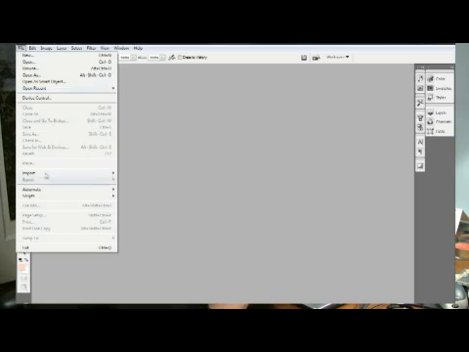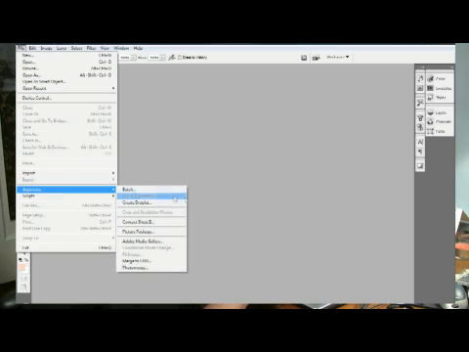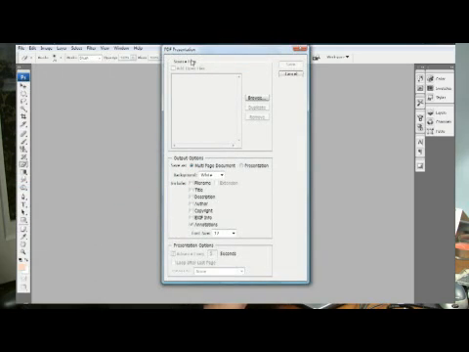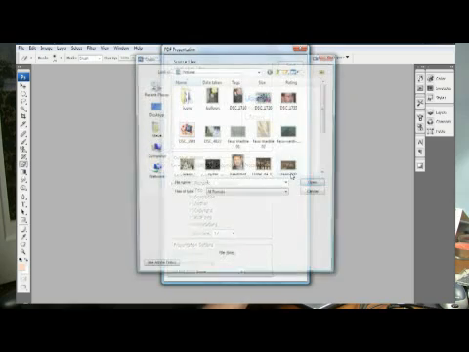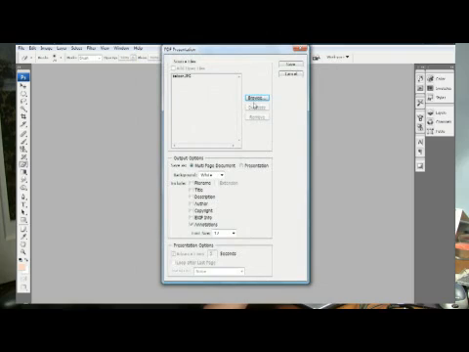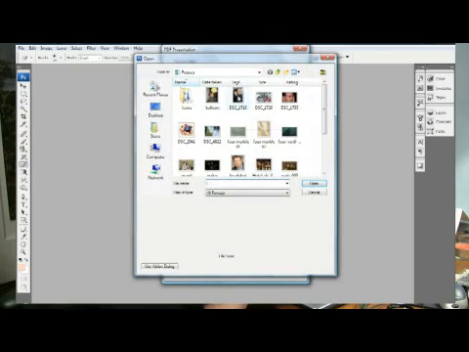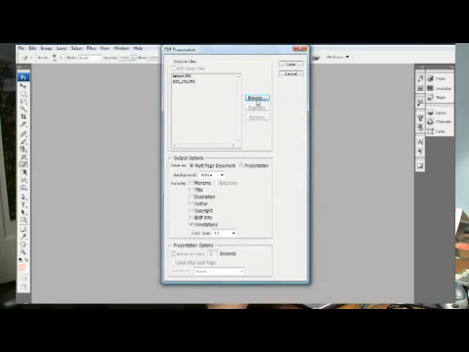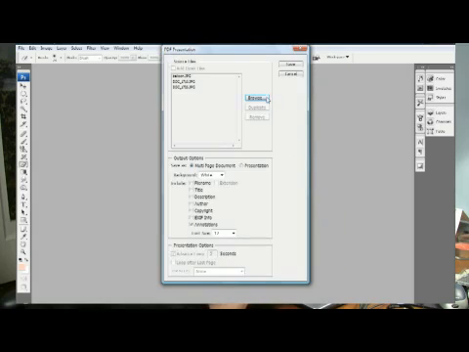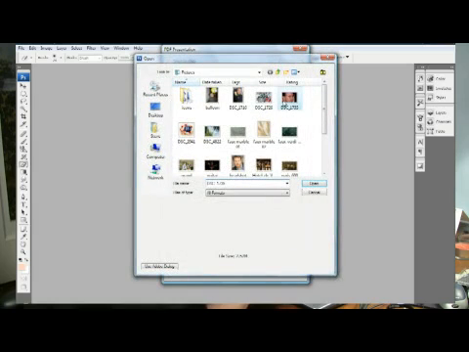Basically, go to your File, Automate, PDF Presentation, and go into your source files, browse, and just select the pictures that you'd like to include in your portfolio. I'm just randomly choosing some snapshots and just demonstration shots, just to give you an idea of what we're talking about.